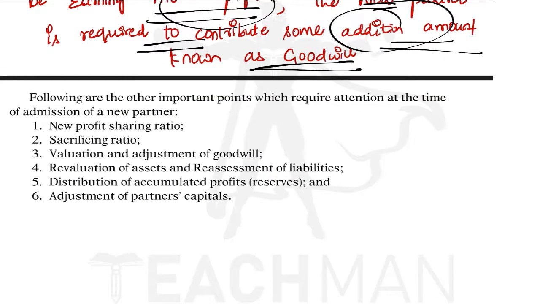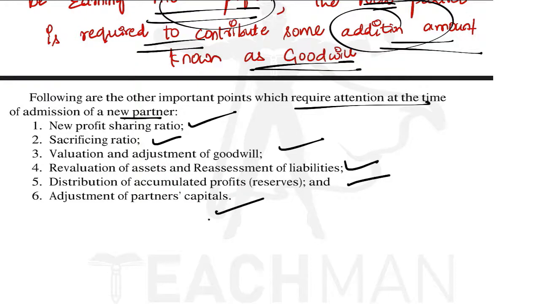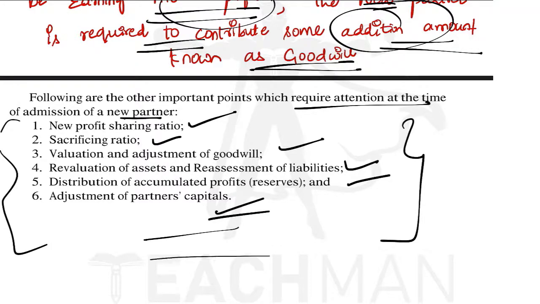Following are the other important points which require attention at the time of admission of a new partner. These are the different things that we will learn in the admission of a partner: new profit sharing ratio, sacrifice ratio, valuation and adjustment of goodwill, revaluation and reassessment of liabilities, distribution of accumulated profits, that is reserves, and adjustment of partners' capital. So we will be studying all these things in this chapter in detail.